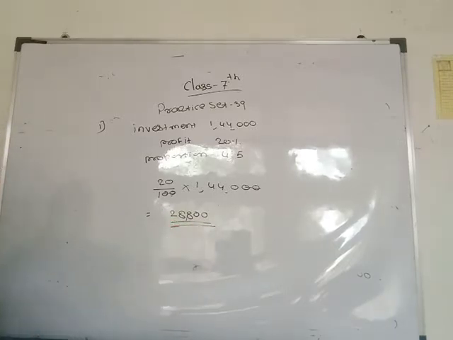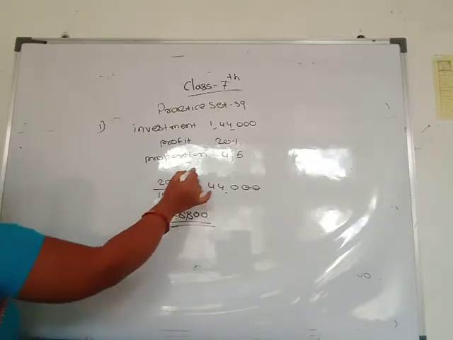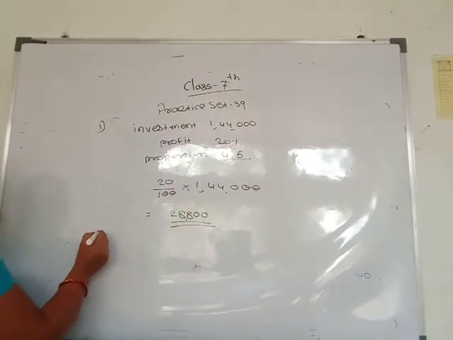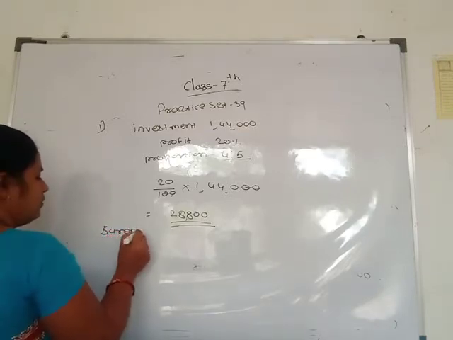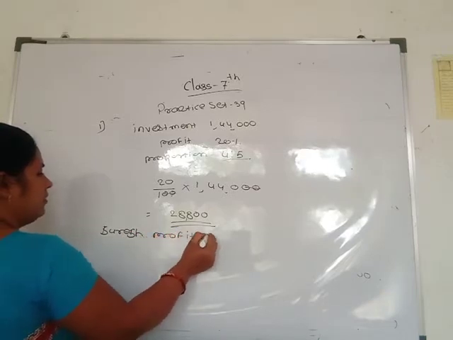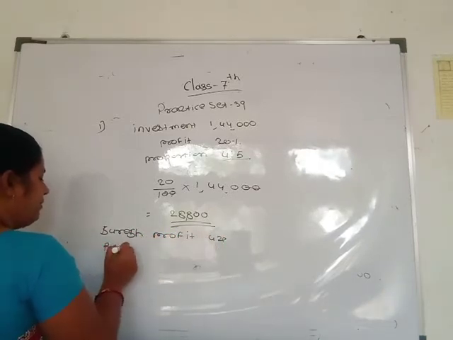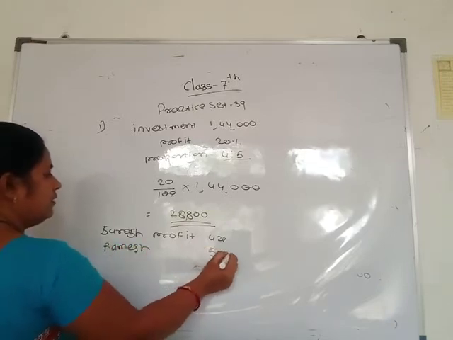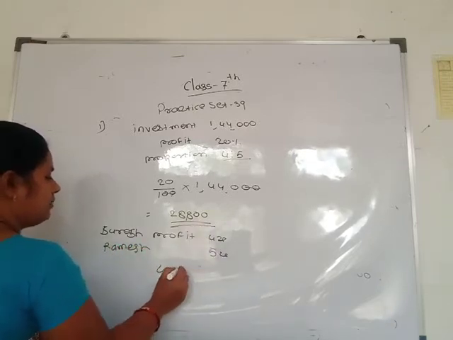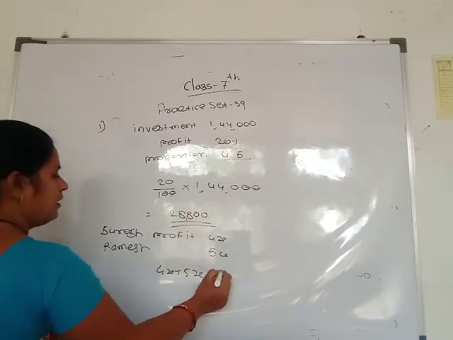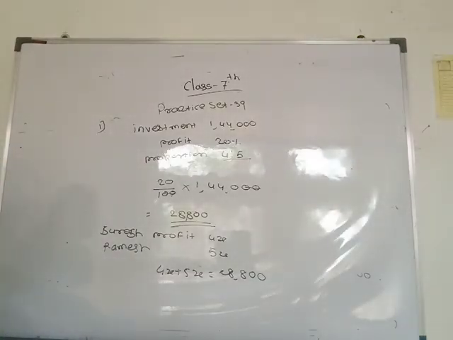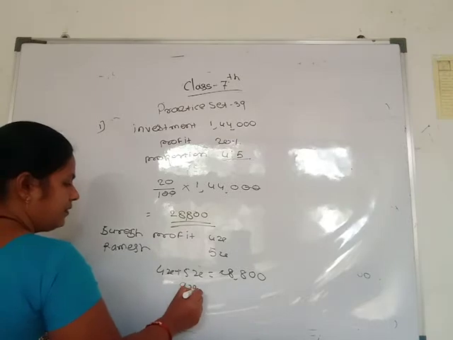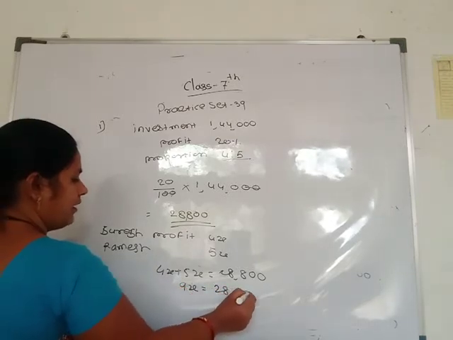Now the proportion of Suresh and Ramesh's profit is 4 to 5, so Suresh's profit is 4x and Ramesh's is 5x. Adding, 4x plus 5x is 9x, and the total profit is 28,800.